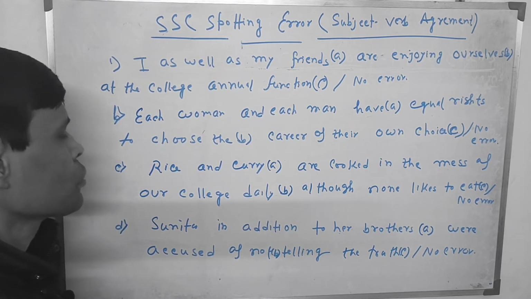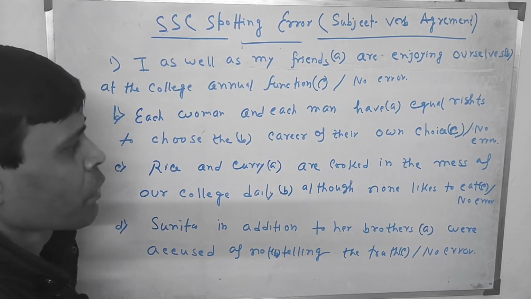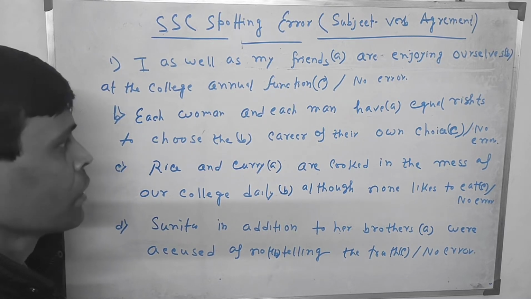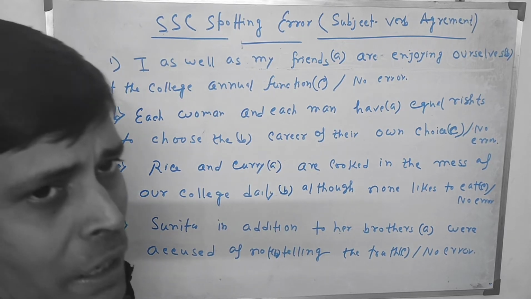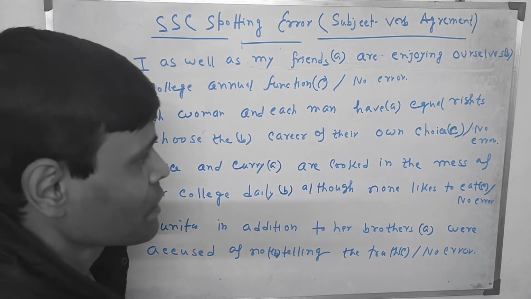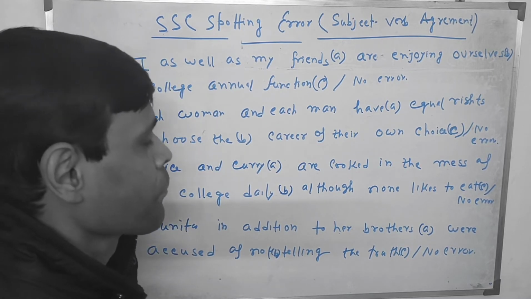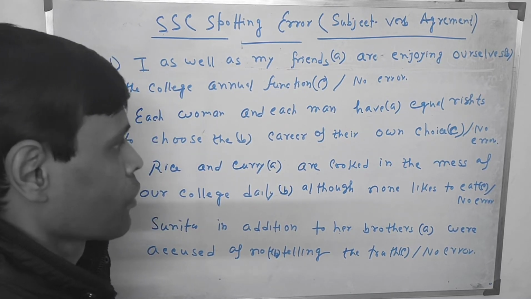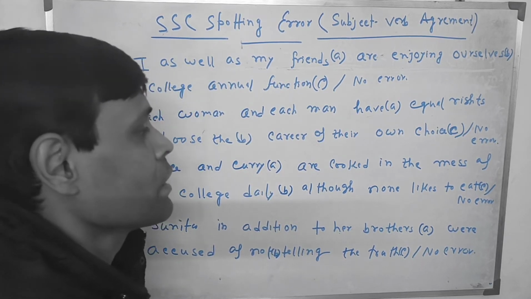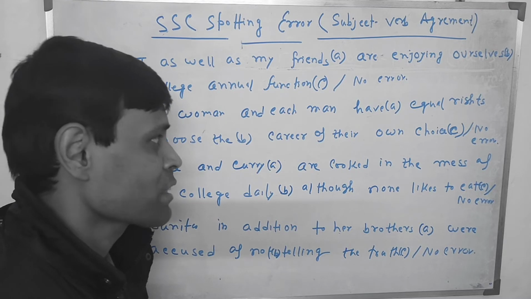What is choose here? Choose is functioning as a verb after the infinitive to, the career of their own choice. So here the mistake is have. So you have to choose option A. Before that you should always take into account that in case of using each, however compound the subject is, the subject must be singular in form. So the error lies in option A, that means have. Instead of have, has should be used.